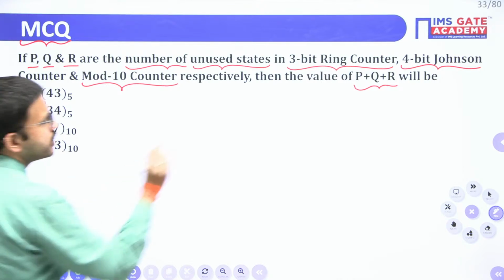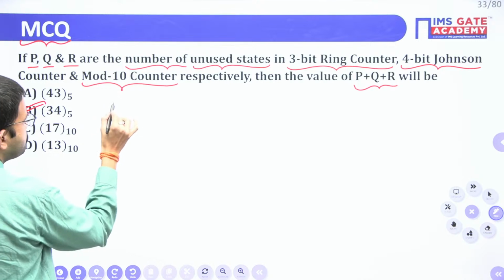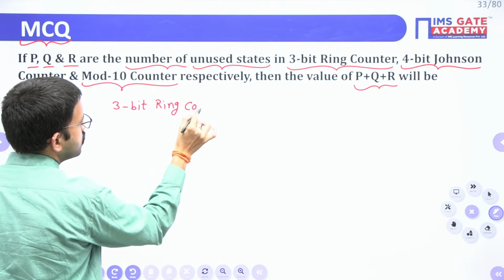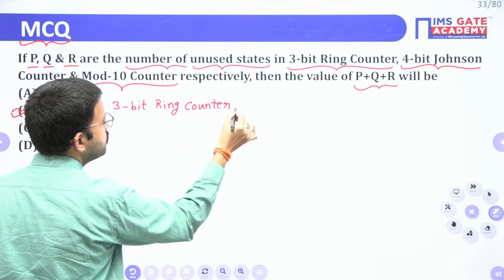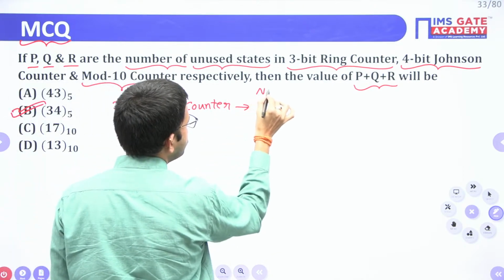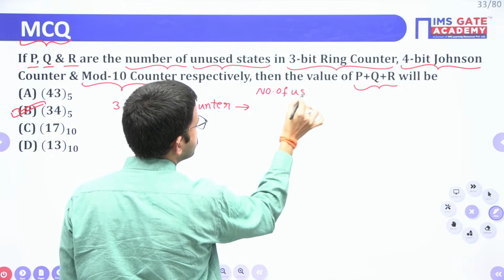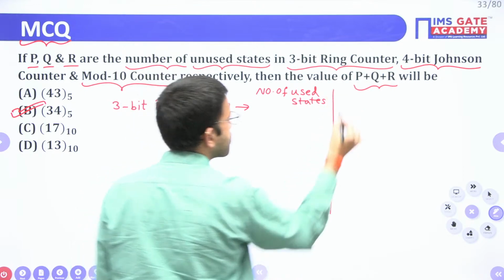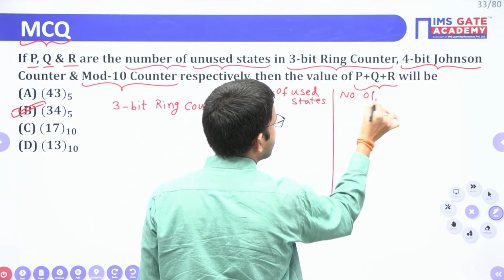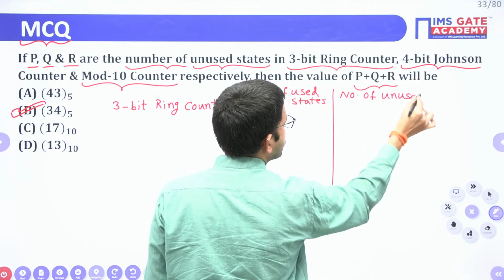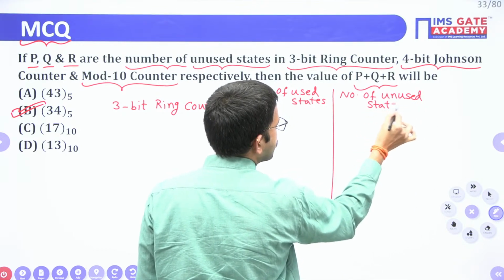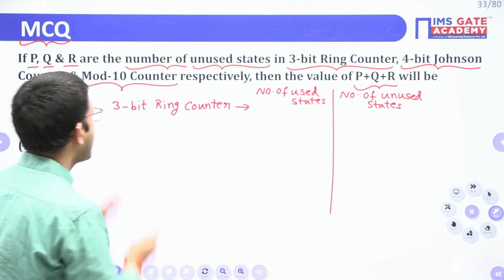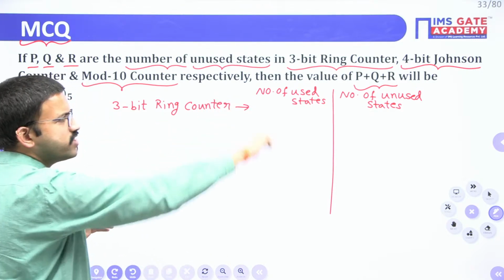First recall, when you're having a 3-bit ring counter, how many states will you get? The number of used states is only 3, because you are having 3 D flip-flops, and the normal output of the last stage you give as serial input.